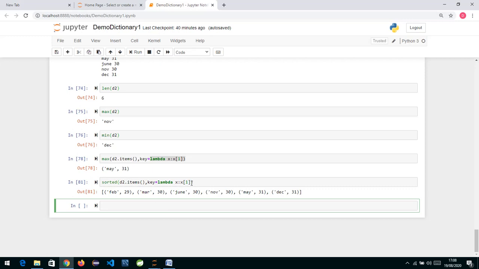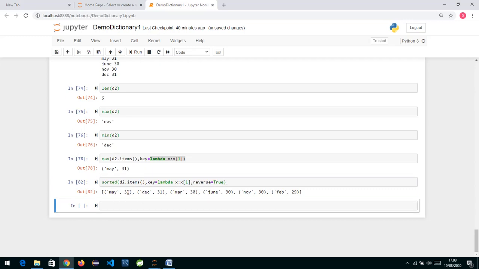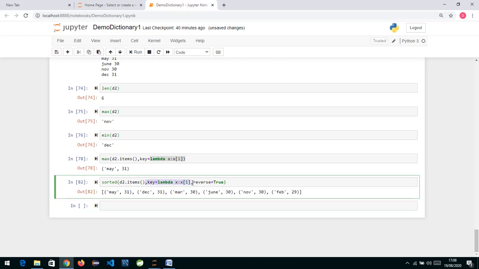And with key we are specifying what we want sorting according to. If I want reverse sorting, we specify reverse is equal to True. It's not a string, it's a boolean value, True. If I run it, you can see it has sorted in descending order. Now Feb has gone to the end, and it's doing it according to value. If I just remove this key and the whole thing over here, it will be according to your key.